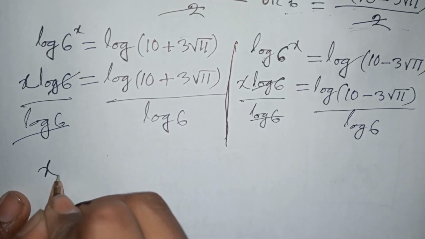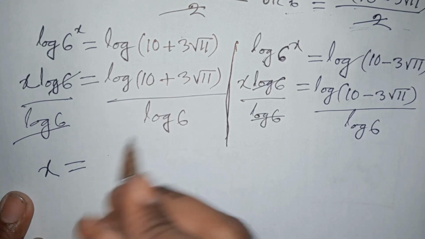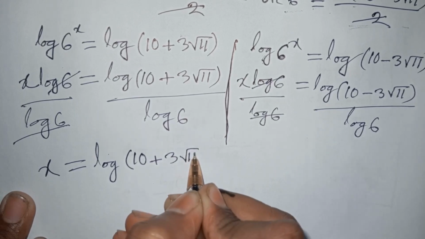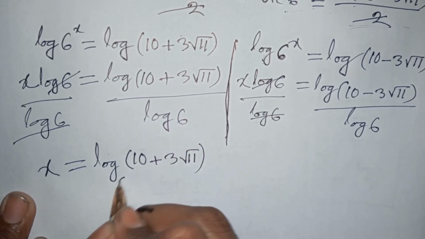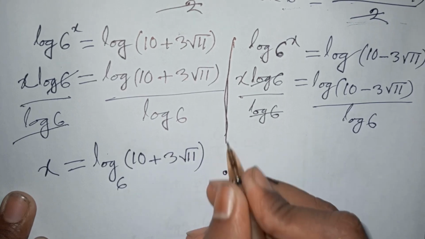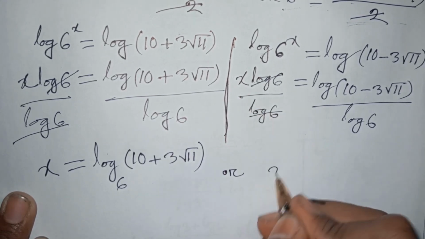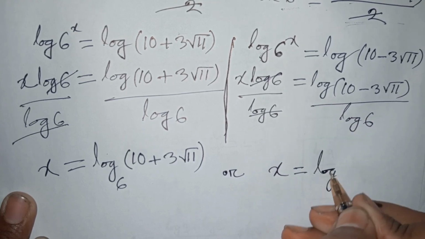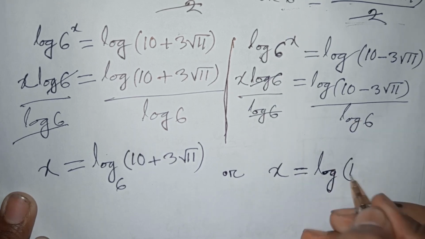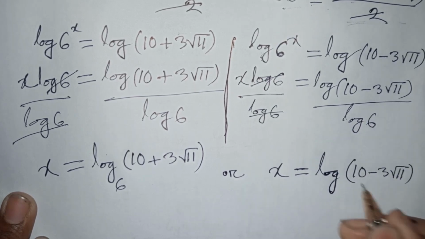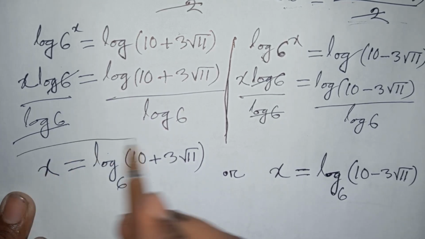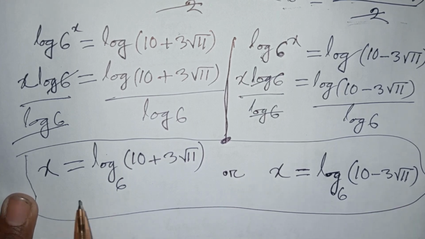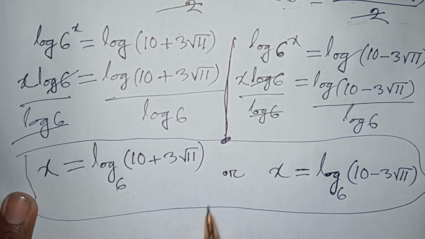So here x will be equal to this divided by this, so it will be log of 10 plus 3 square root of 11 base 6, or x will be equal to log of 10 minus 3 square root of 11 base 6. These are the values of x in this problem. So this is our final answer.